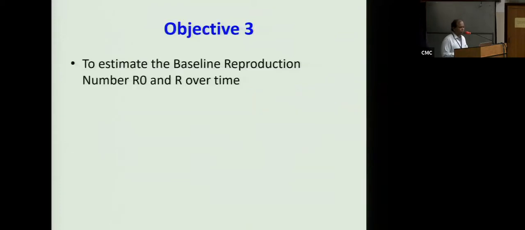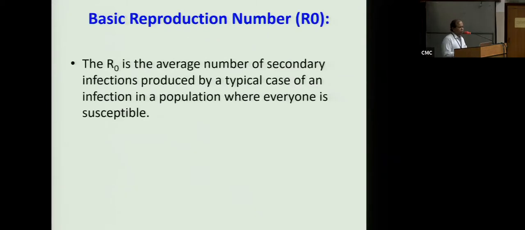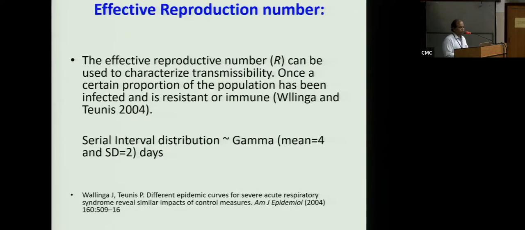JB had a very good presentation on the baseline reproduction number and R over time. He has given you the definition of what R0 is. Now you see here, this is the serial interval time, for which we have used a gamma distribution, which is not necessary for you.